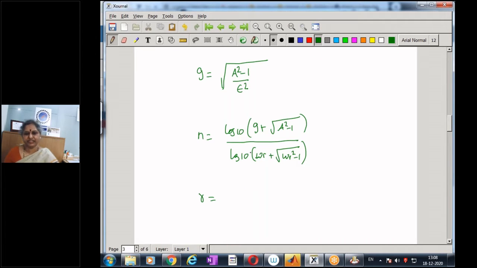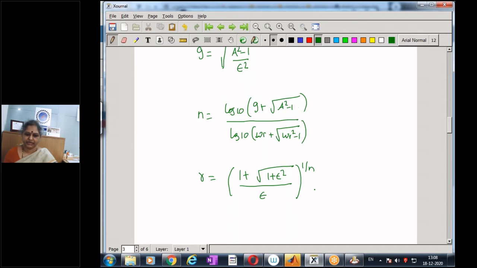I get gamma given by, of course, N we will choose an integer which satisfies this equation, the smallest integer which satisfies the above requirement. We then compute gamma, which is given by 1 plus square root of 1 plus epsilon square divided by epsilon, a whole to the power of 1 by n.